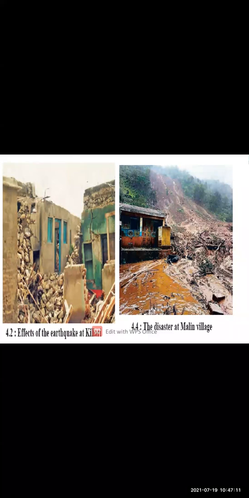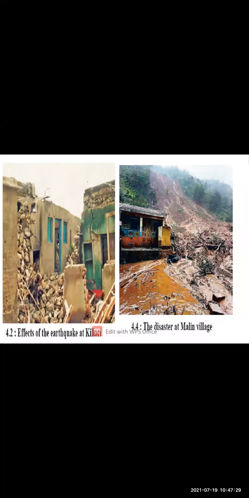The earthquake can even make a river change its flow to a different direction. So much power the earthquake has. And there is huge loss to life and property.